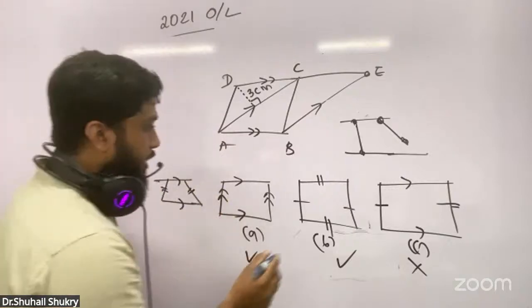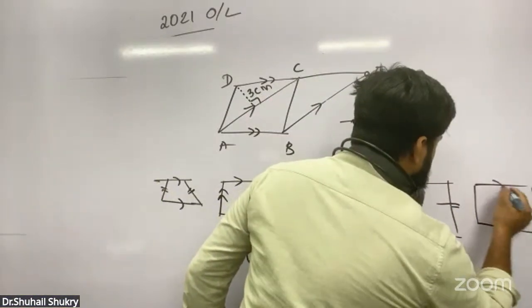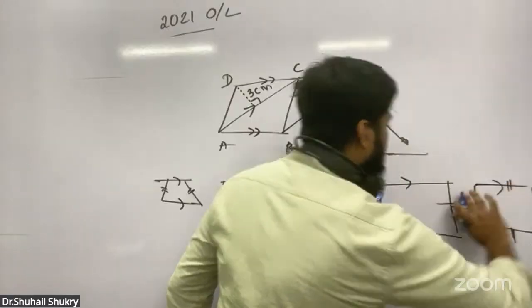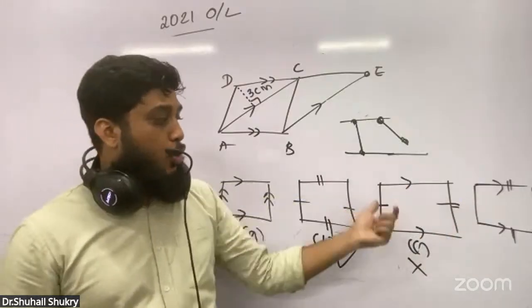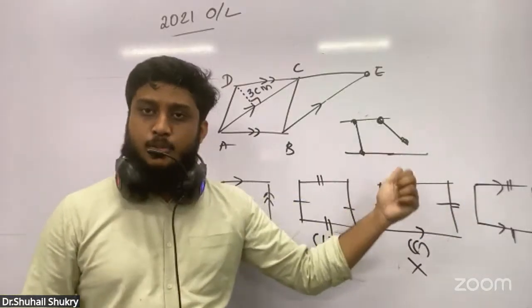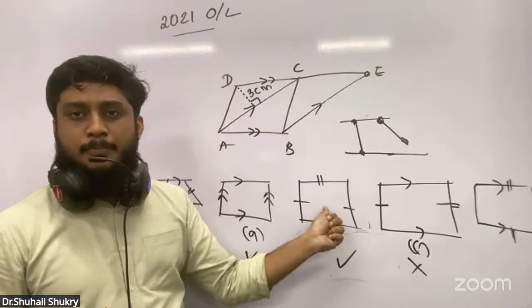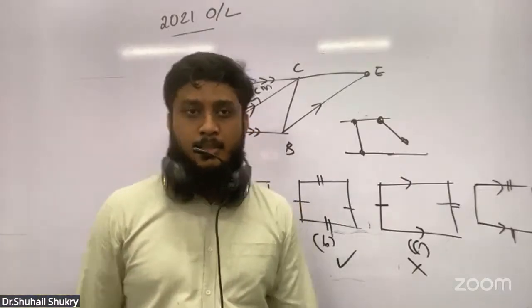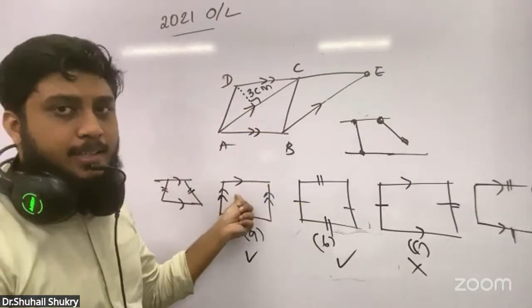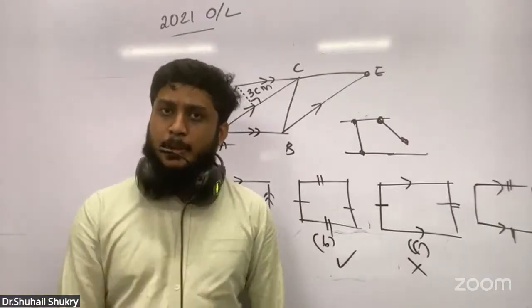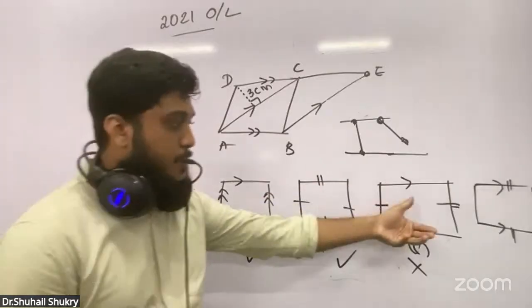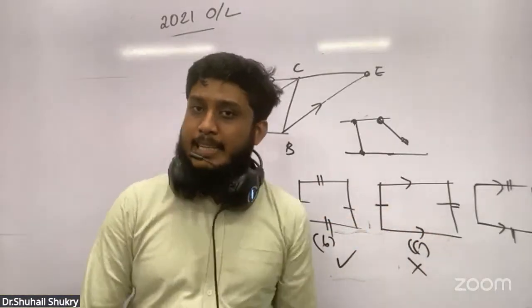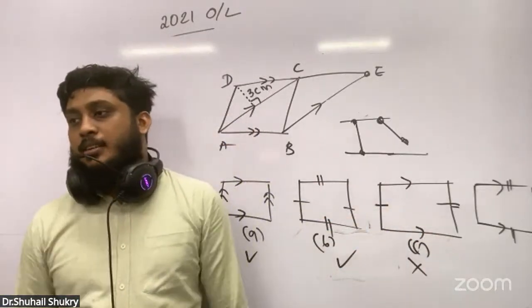Even if they have given like this, this is parallel and this is equal, now this is a parallelogram. This is a basic rule. But if they have given that both the sides are equal, that also is a parallelogram. If they say both the sides are parallel, that also is a parallelogram. But if they say one side is parallel and the other side is equal, it is not a parallelogram. It is hard to have this idea.